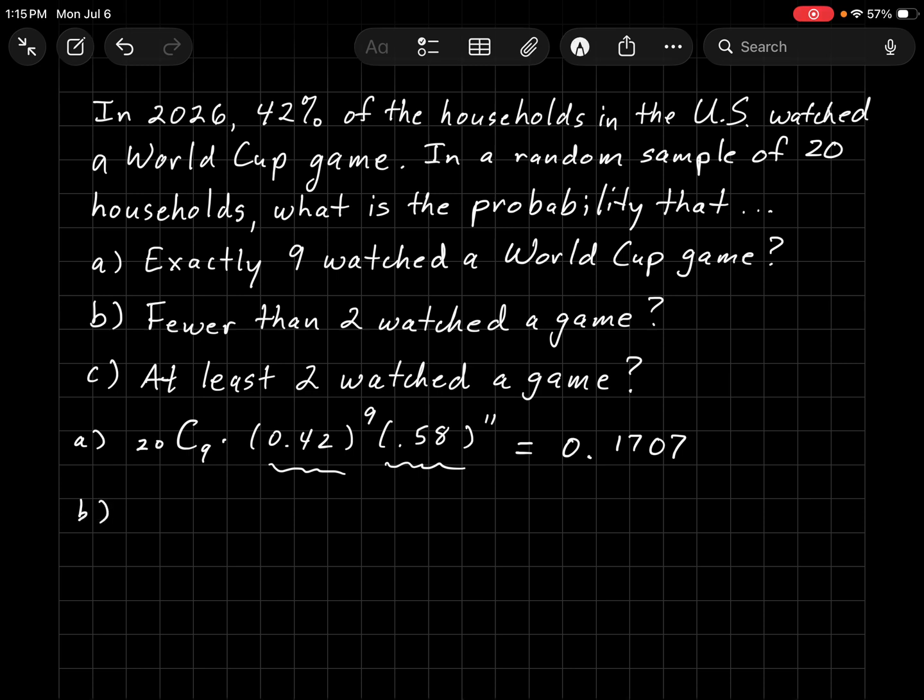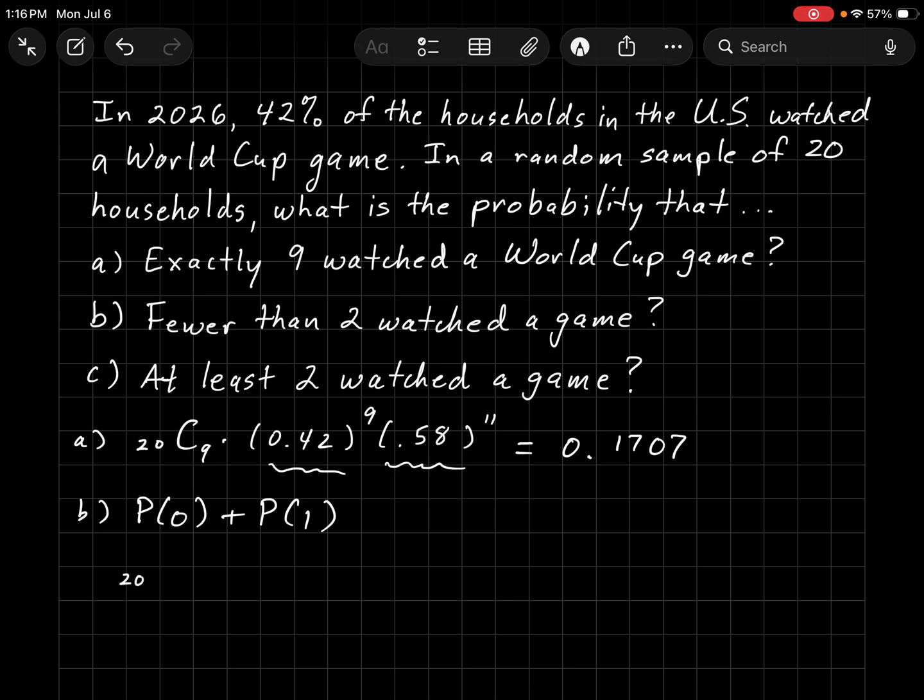What is the probability that fewer than 2 watched a game? So we're really trying to find out the probability that either 0 or 1 watched a game. So let's set it up. What's the probability that none of the households watched a game?